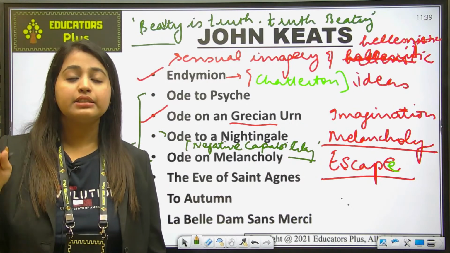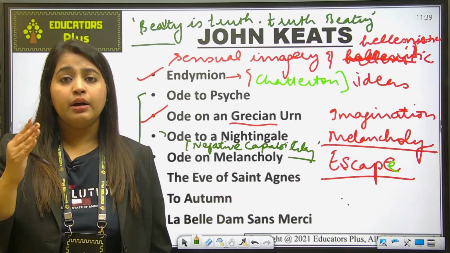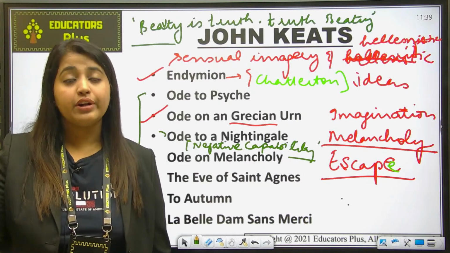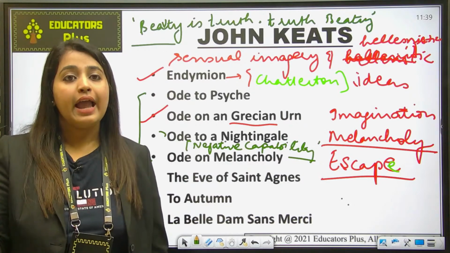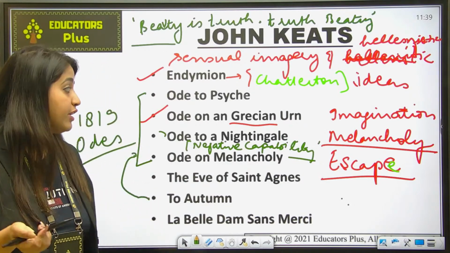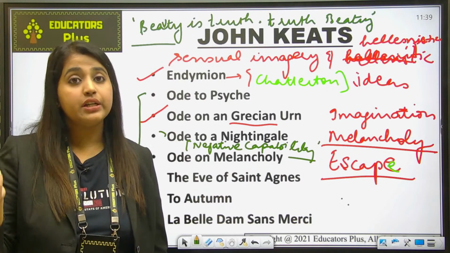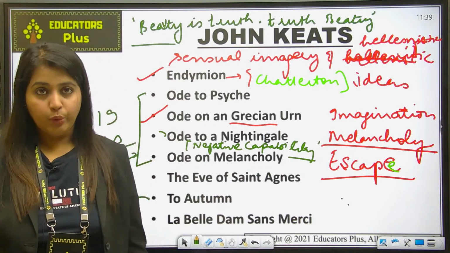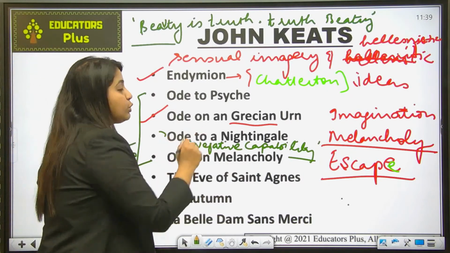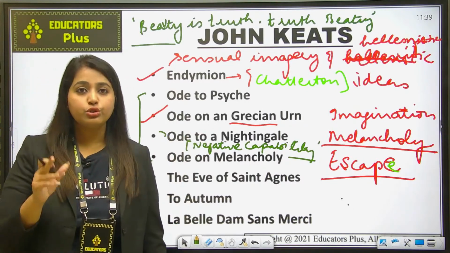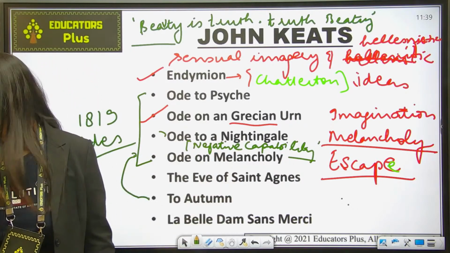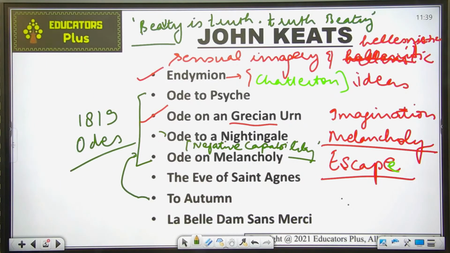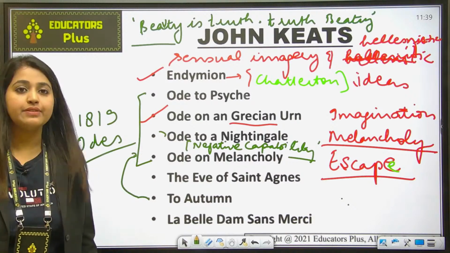Okay, and in this particular work, in the forest, the man experiences paradise, and the poem ends when this mortal man returns to the real world and mourns. So this was the idea of Ode to a Nightingale, and you should know that this work is famous for the use of negative capability. Fine. Are you getting it? Is everything clear?